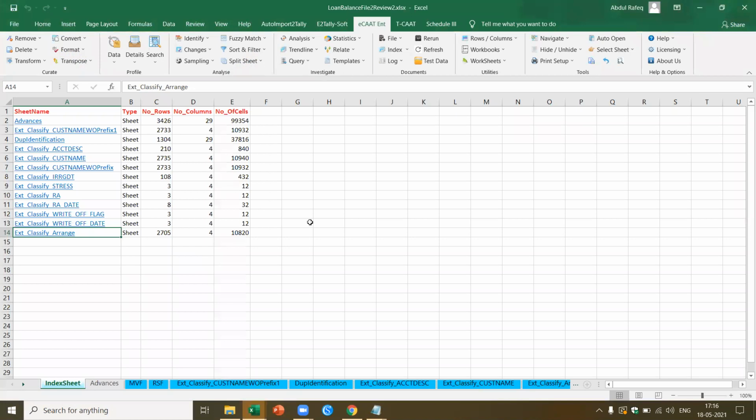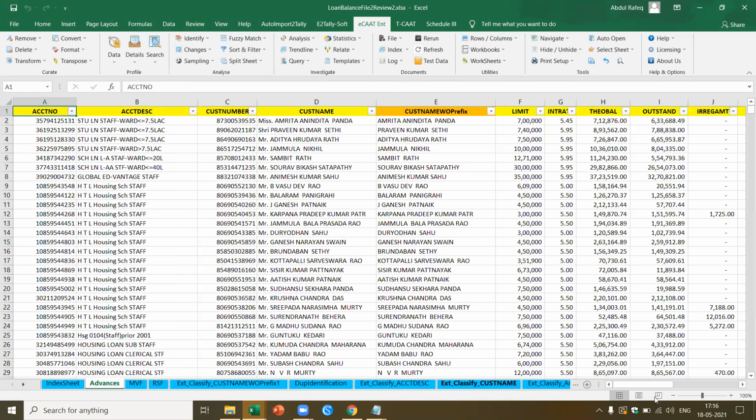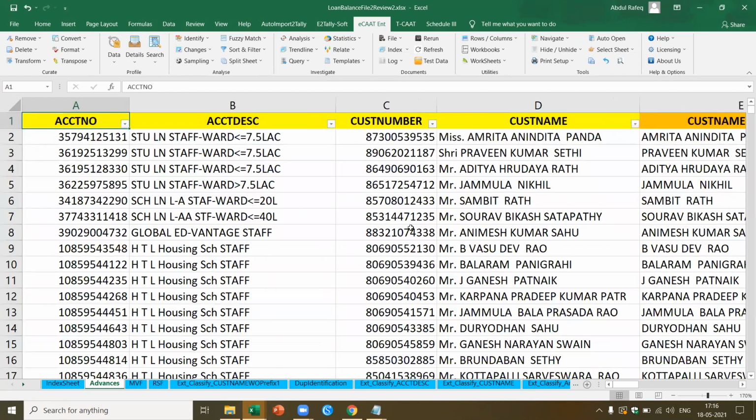Now I thought, instead of giving you a perspective of what data analytics is all about using sample data, let me take up a practical case where I have an advance file, and I'm going to pick up this advance file and see how we can do the analysis. Before that, there is one more thing I want to close.